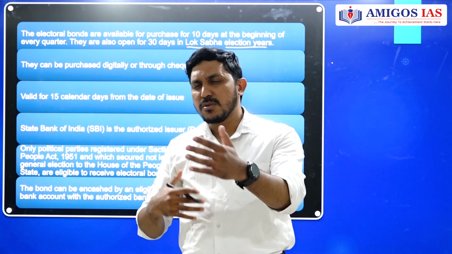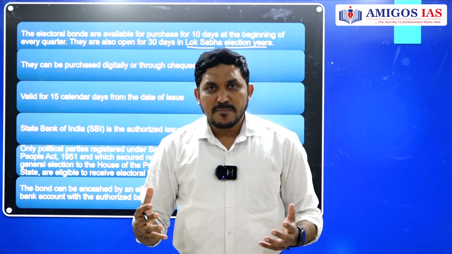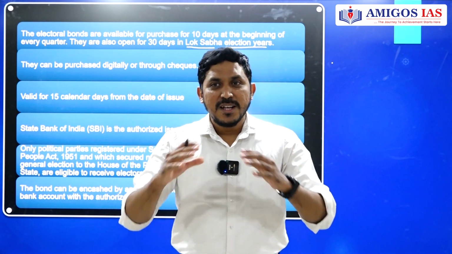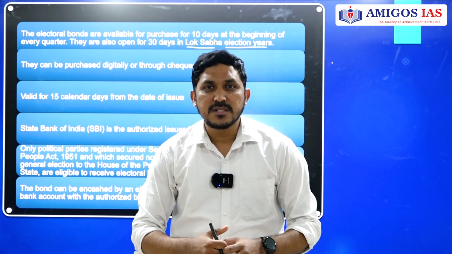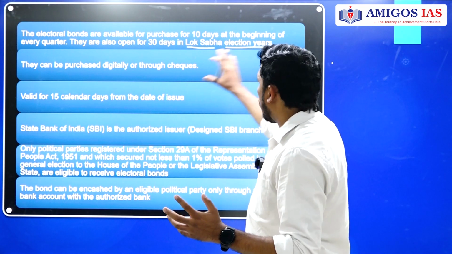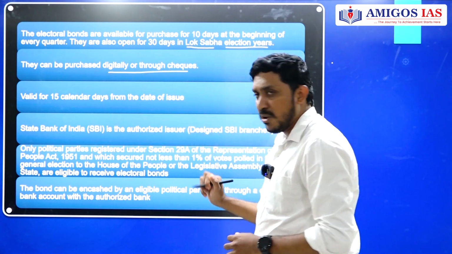For example, the government says, okay, come on, we are opening this electoral bond sale. So what happens? It's like a jatara happens. They will go to the particular banks and get the electoral bonds and give them to the political parties. That is what happens, guys. And digitally only, as we discussed, SBI is the only authorized bank.